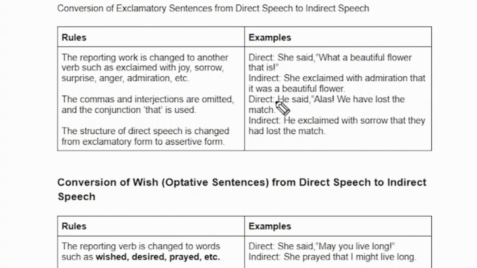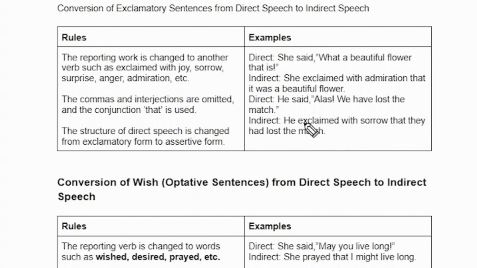Another direct sentence: he said, alas, we have lost the match. Indirect sentence: he exclaimed with sorrow that they had lost the match.